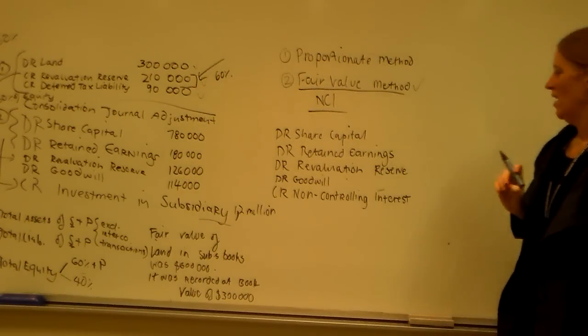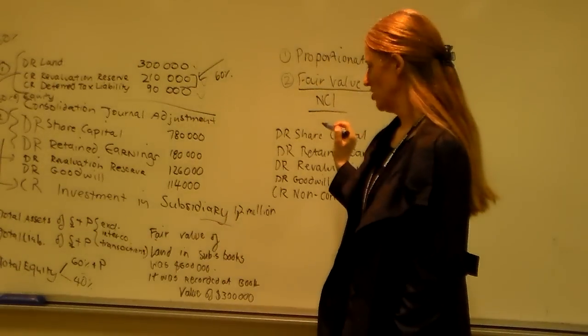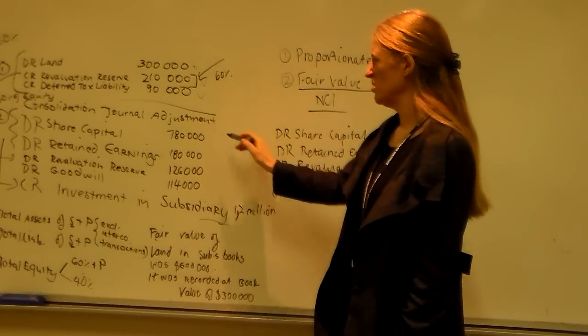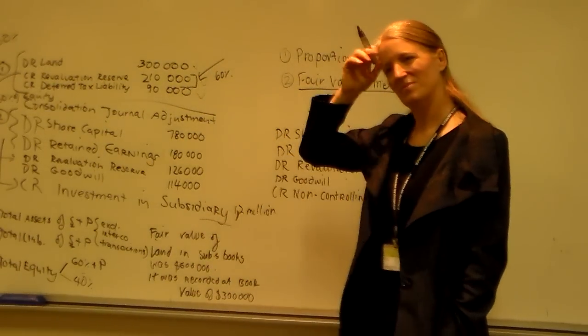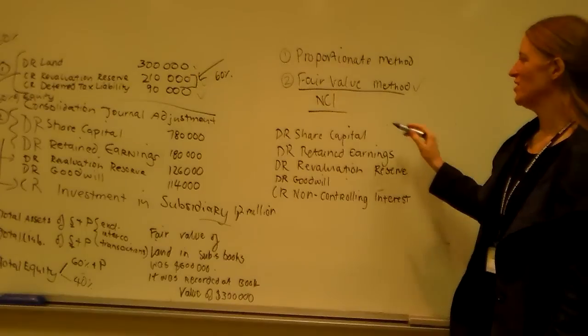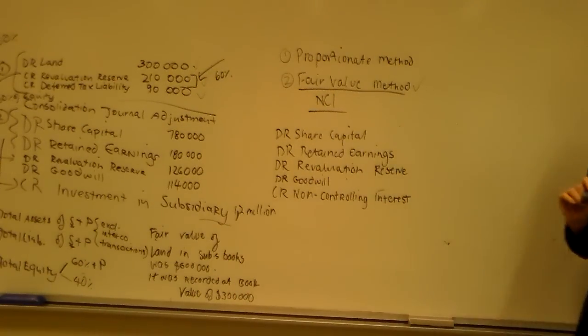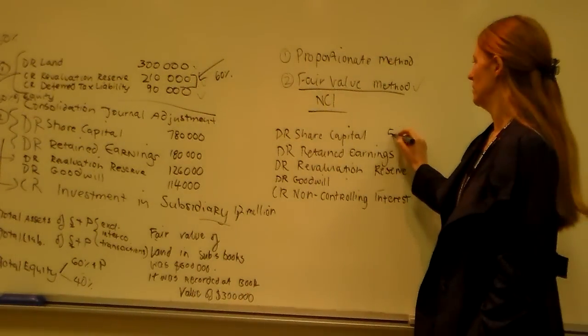Okay. First of all, I'm going to show you the proportionate method. So what the proportionate method is going to be, I'm going to go 40% of, what was the share capital? It was $1 million, wasn't it? No, it was 1.3. Okay, so 40% of 1.3 is going to be 520.